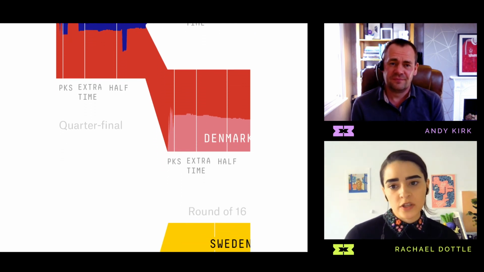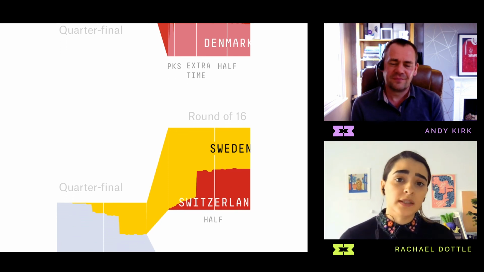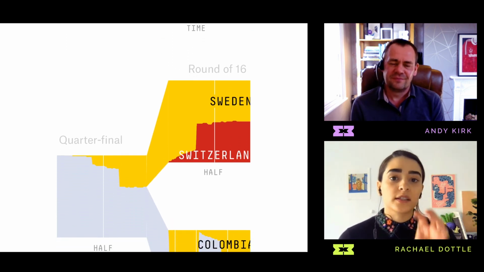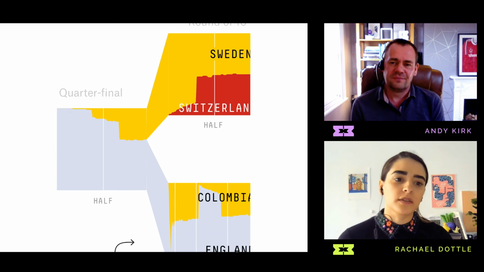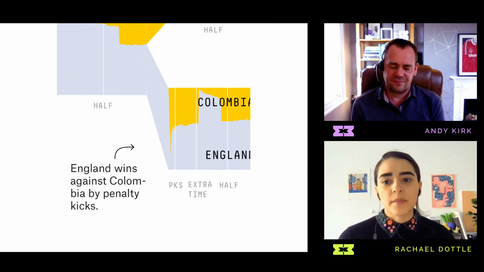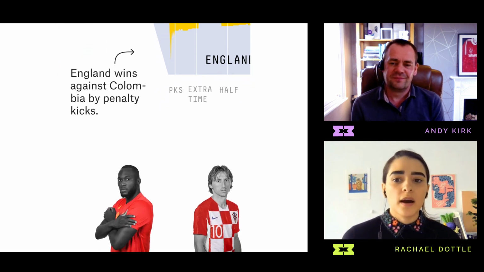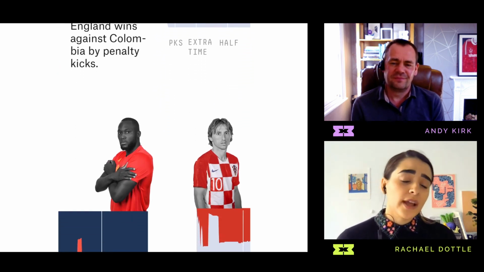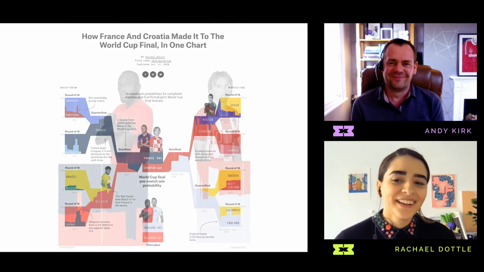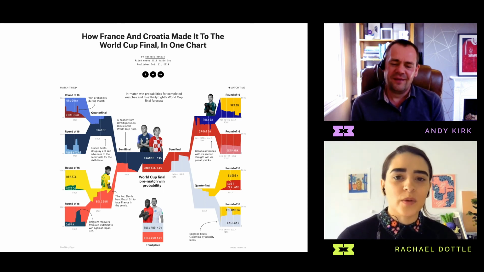And I think the mobile version loses a lot of the excitement of the piece because it is detached. So I took the little sections from each of the groupings and separated them out so you can scroll vertically and then you get to the final. And I don't like the mobile version. I think it loses a lot, and if I had redone it, I would try to think of another way, but I still think it's really hard to think of another way to do this.